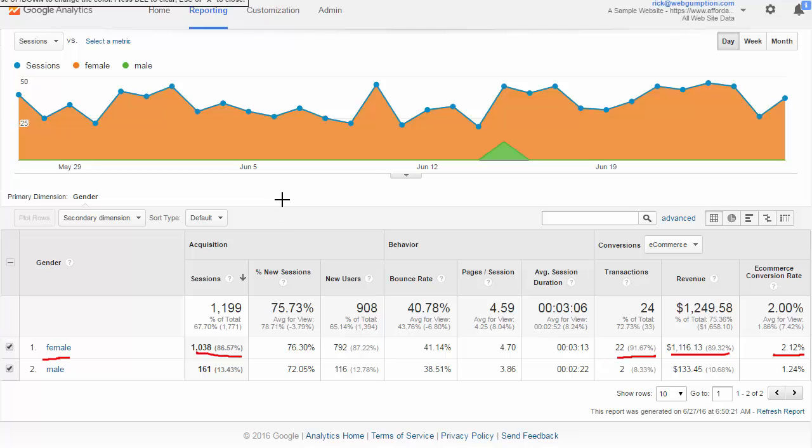Otherwise, for a lot of websites, the gender report is a nice-to-know report that isn't always that actionable.